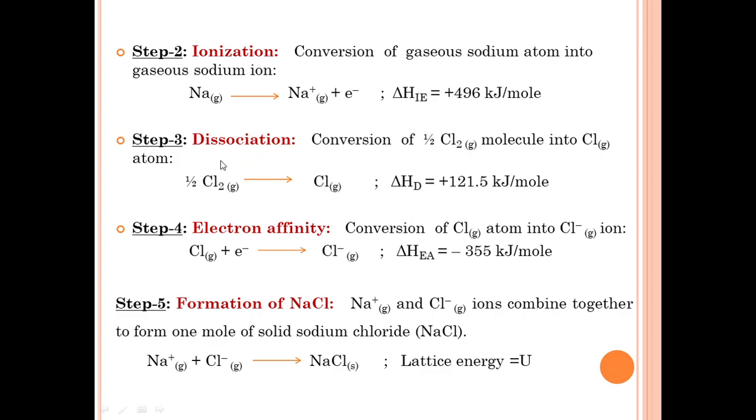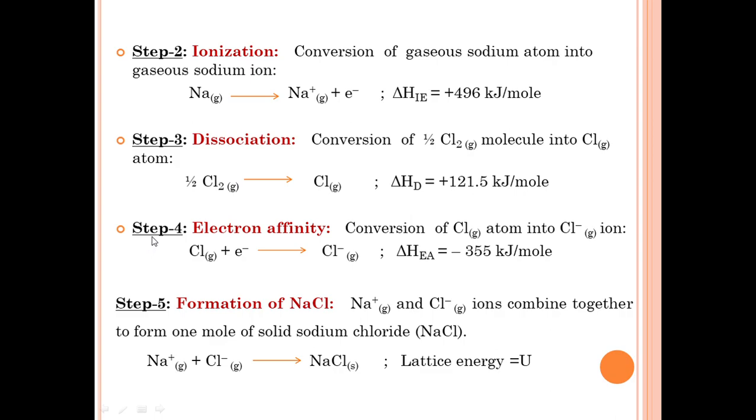Next, step 3, dissociation. That is the conversion of chlorine molecule into gaseous chlorine atom. This is the dissociation reaction. The enthalpy of dissociation is equal to plus 121.5 kilojoule per mole. Here, half a mole of gaseous chlorine molecule is dissociated into gaseous chlorine atom.